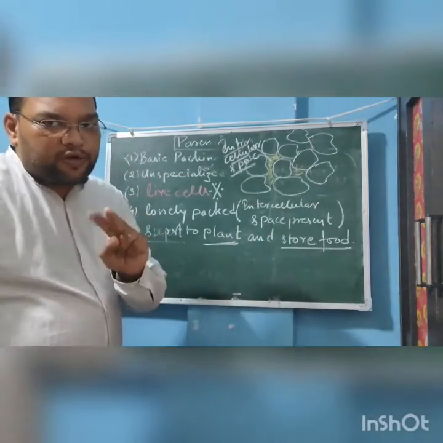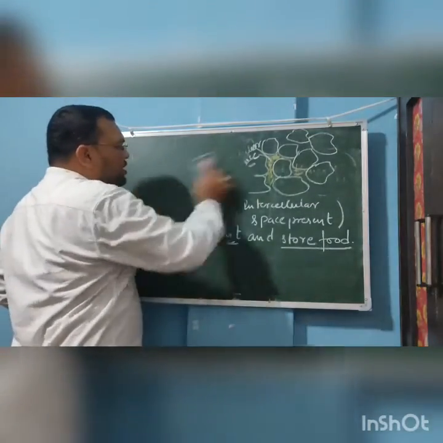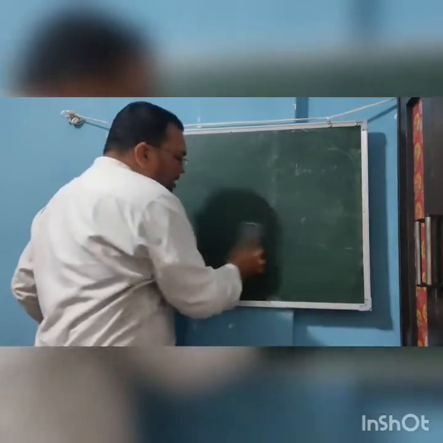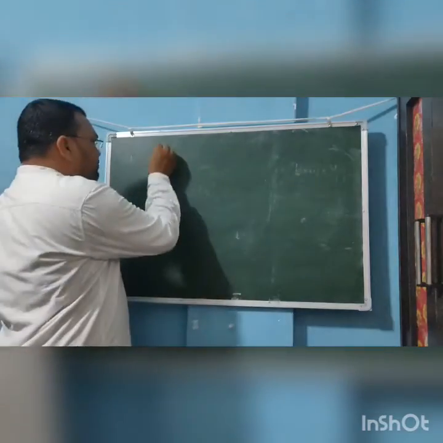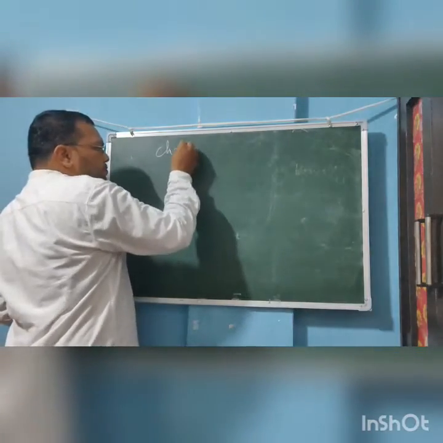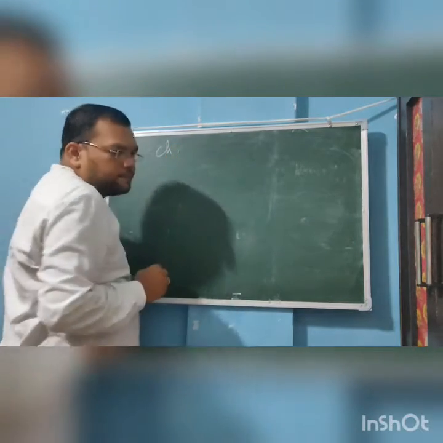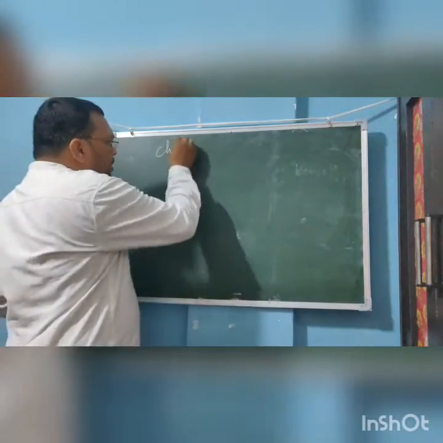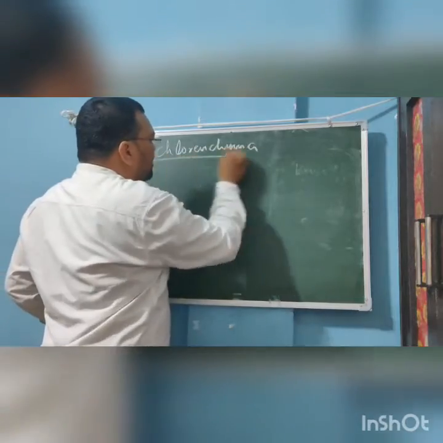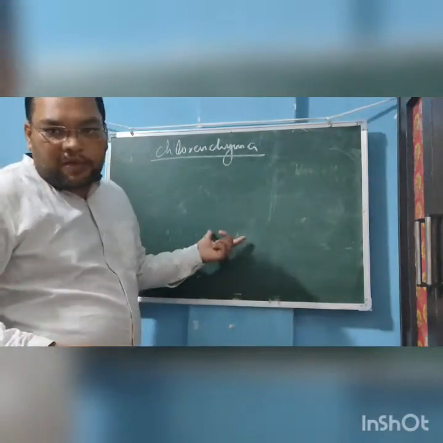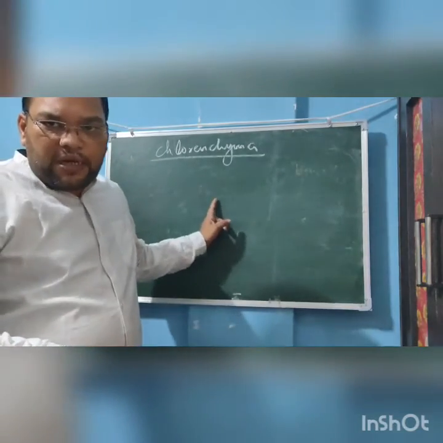But I'm going to talk about the two special types of parenchymatous tissue. The first type is the chlorenchyma. Don't confuse this chlorenchyma with collenchyma. Okay, the chlorenchyma is different. This type of tissue contains the pigment chlorophyll.